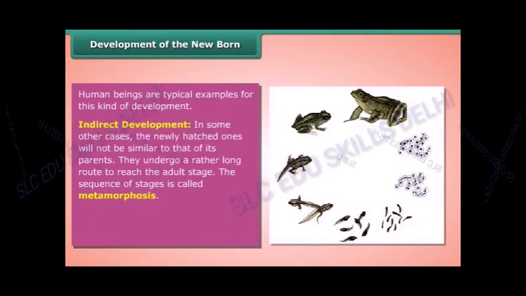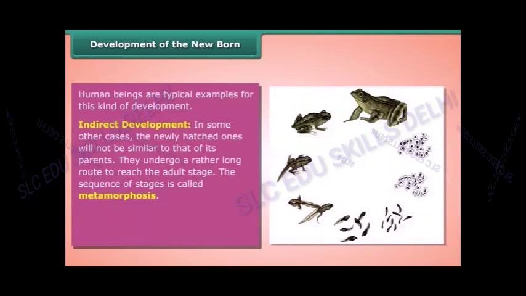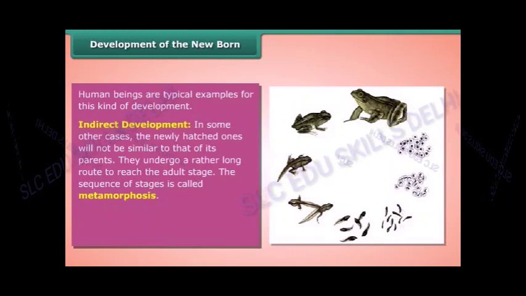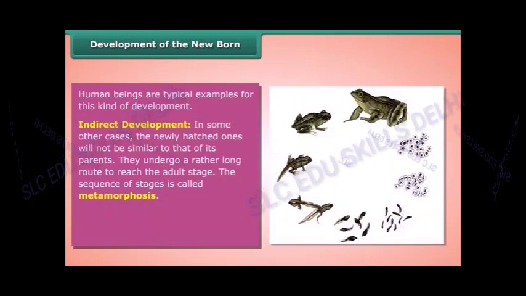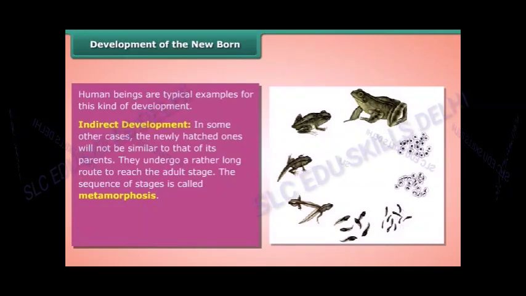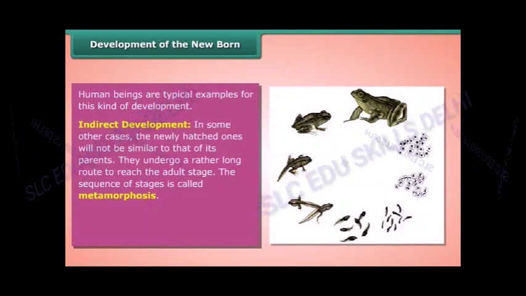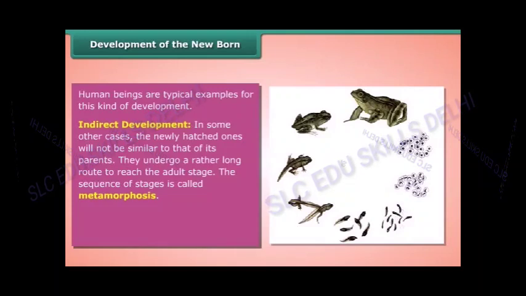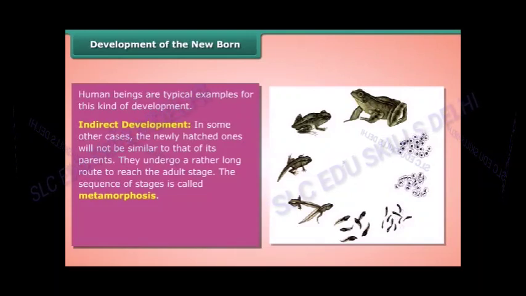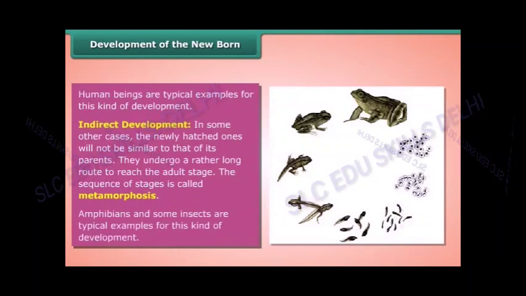Indirect development. In some other cases, the newly hatched ones will not be similar to their parents. They undergo a rather long route to reach the adult stage. The sequence of stages is called metamorphosis. Amphibians and some insects are typical examples of this kind of development.